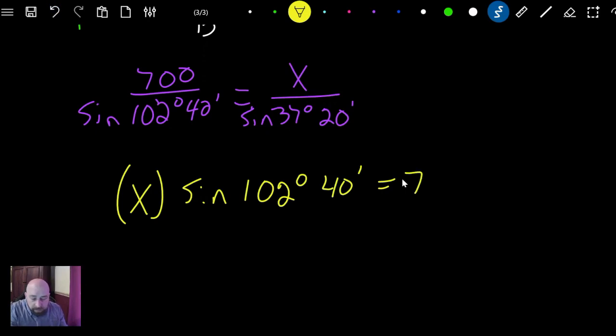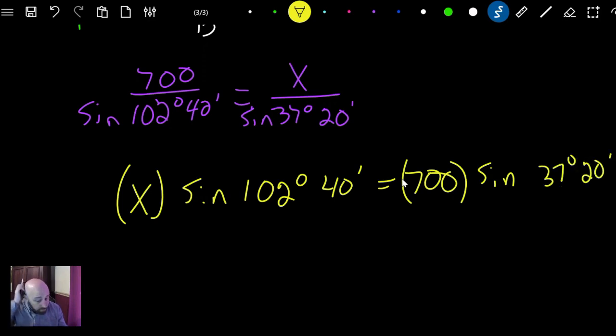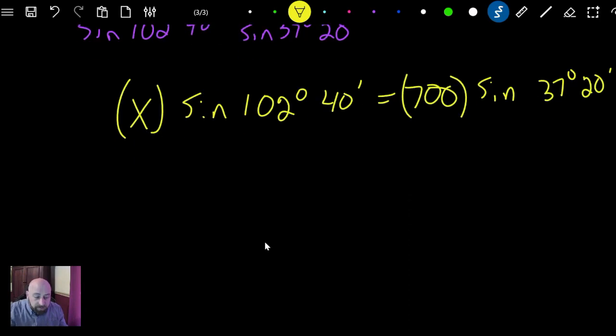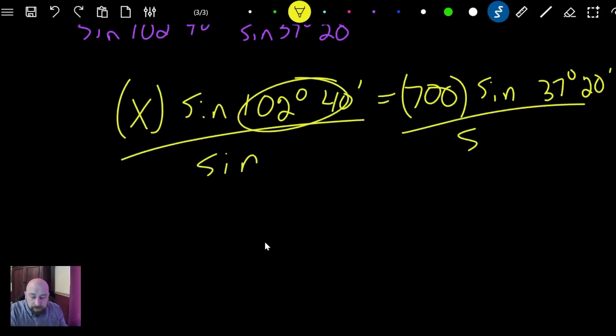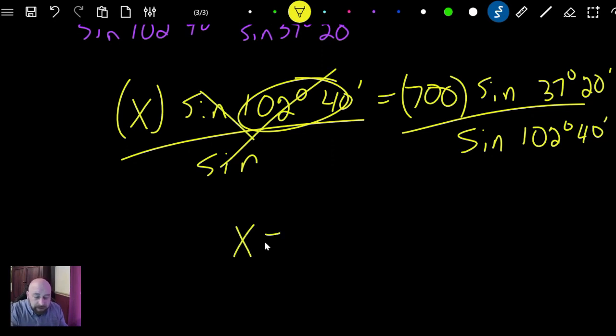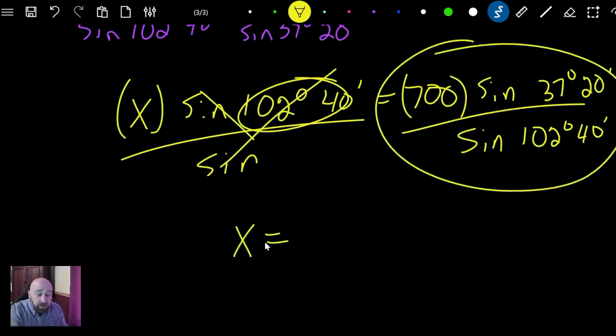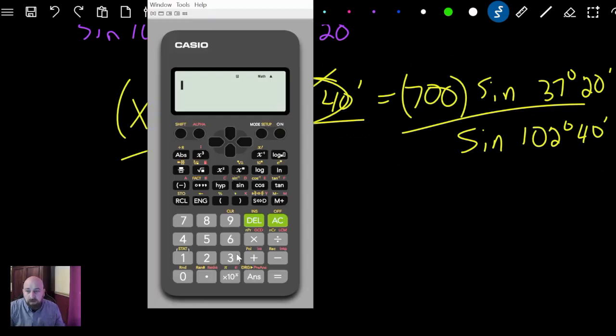So 700 times the sine of 37°20'. And then you would just divide both of these by the sine of 102 degrees and 40 minutes. And that's going to cancel over here. So we're going to get X equals, we just need to solve that out on the calculator.